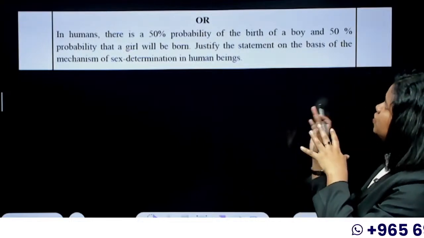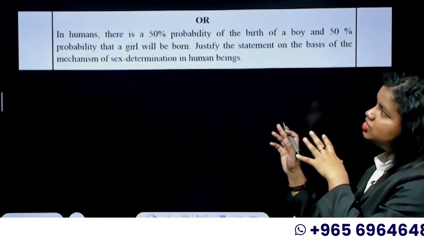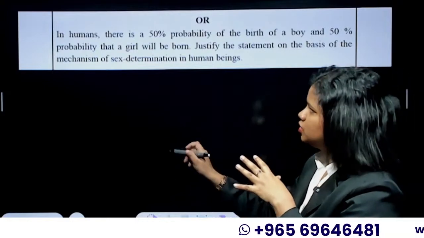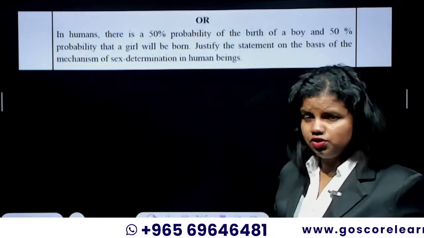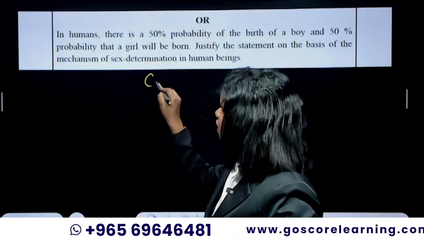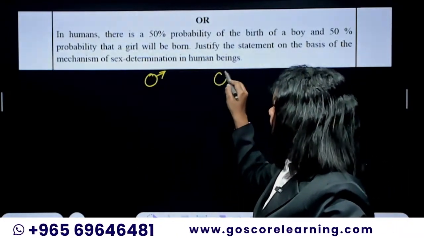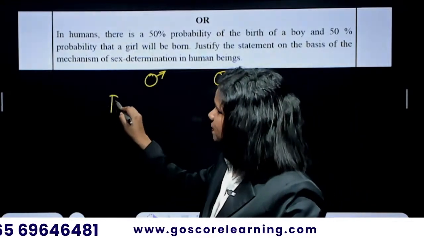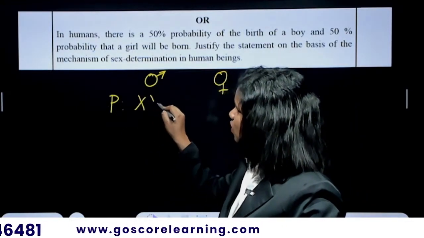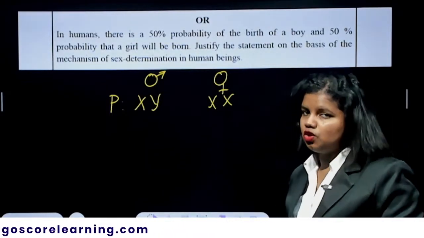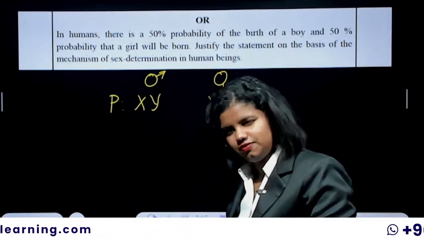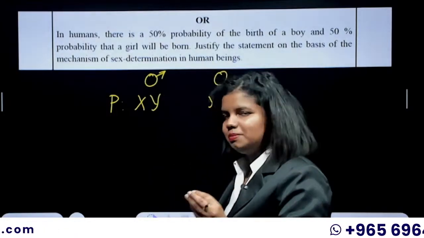They have asked you to justify the statement on the basis of sex determination. You can explain it with the help of a diagram, or in your own words. What you have to do is, males and females have XY and XX conditions respectively in their sex chromosomes. The sex chromosome is different in the male and the female. That's the basic concept here.